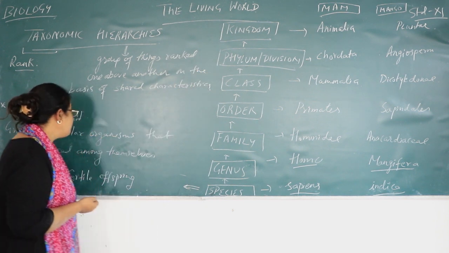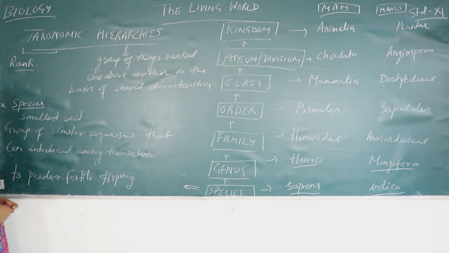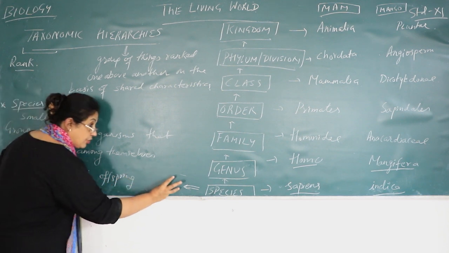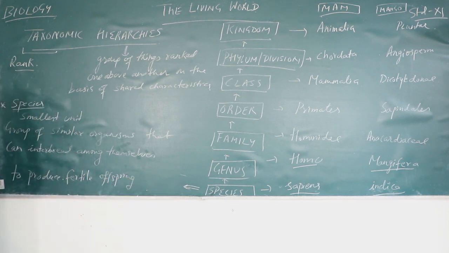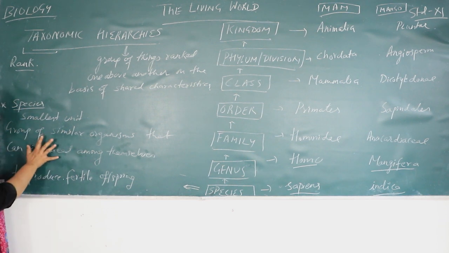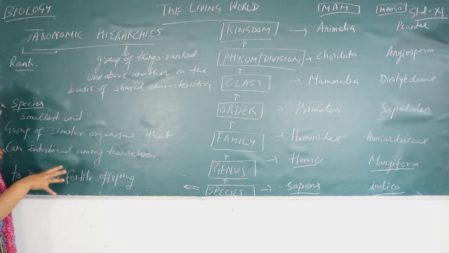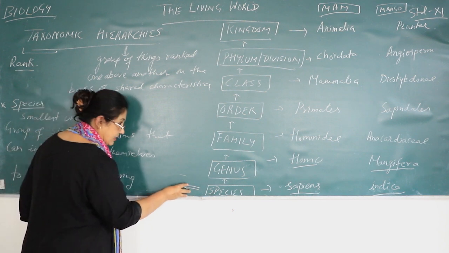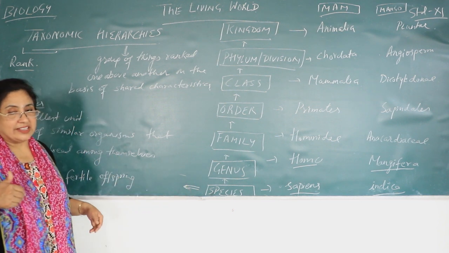Fine. So same way over here, we need to define species, because species is very important whether you talk of any NEET exam, entrance exam, or any further studies. We need to understand what you mean by species. So species is actually a group of organisms. Suppose we consider ourselves, human beings.